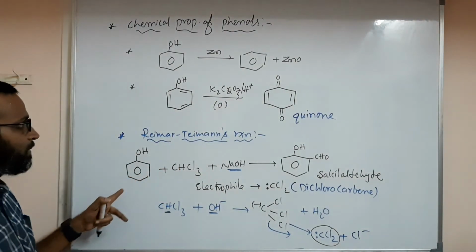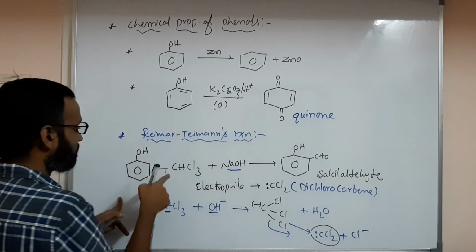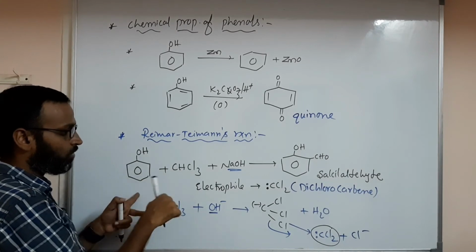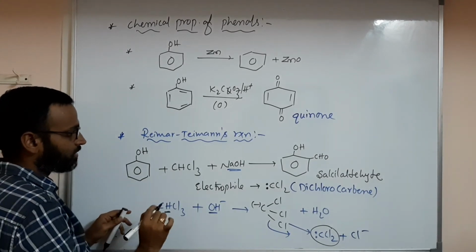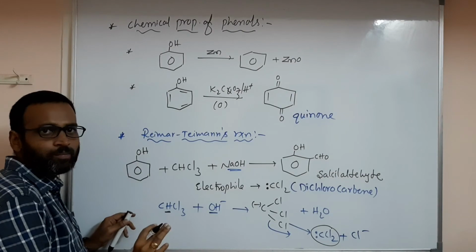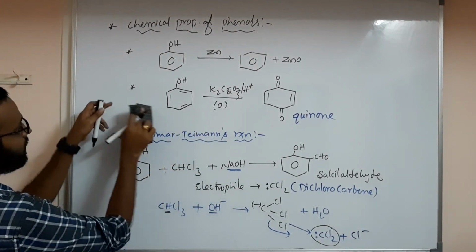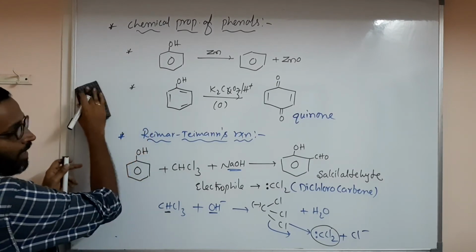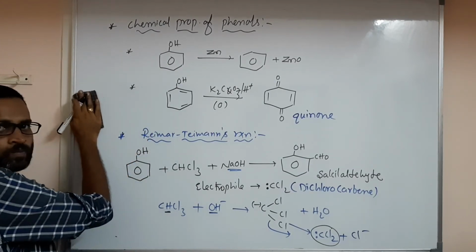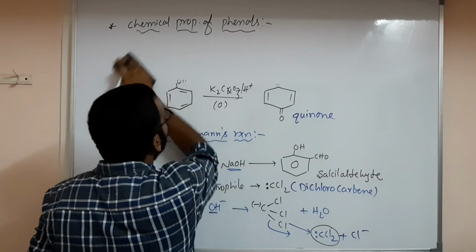Understanding? Because first, the base abstracts the proton from this, so you are having C6H5O minus. In this, the intermediate is very important for us. Got it? So I think you have written these two reactions. I'll erase this. Please note it down. Now I'll continue this.